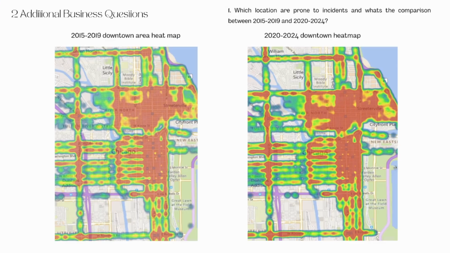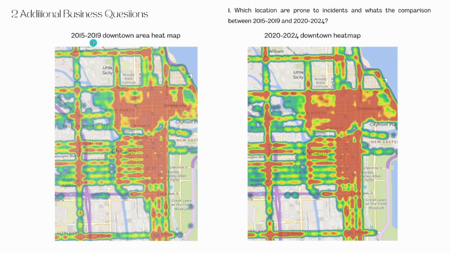Next slide. For additional business question number one, which locations are prone to incidents and what's the comparison between 2015 to 2019 and 2024? We answered this question by generating a heat map.